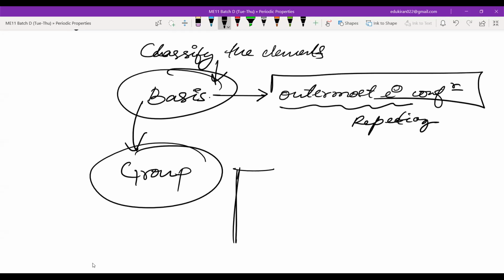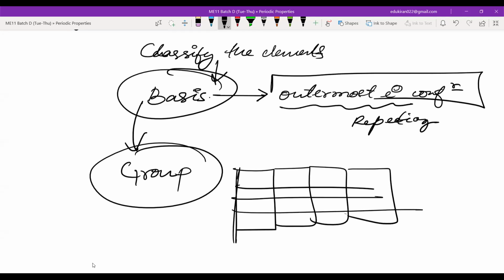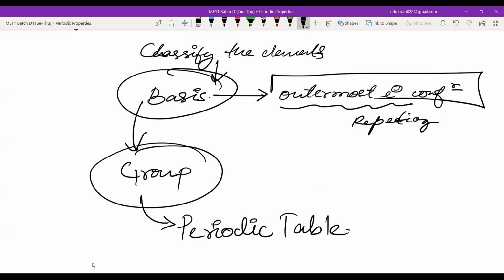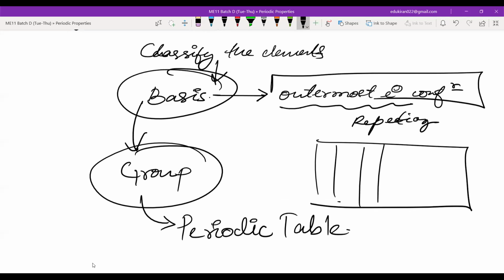Now there is one group, another group, another group, and then they saw that we have formed a table. That table was known as the periodic table. Why periodic table? Suppose this is the table, and these are the groups. The original periodic table you have seen does not look like that. After periodic intervals, you will have some repetition of the electronic configuration.